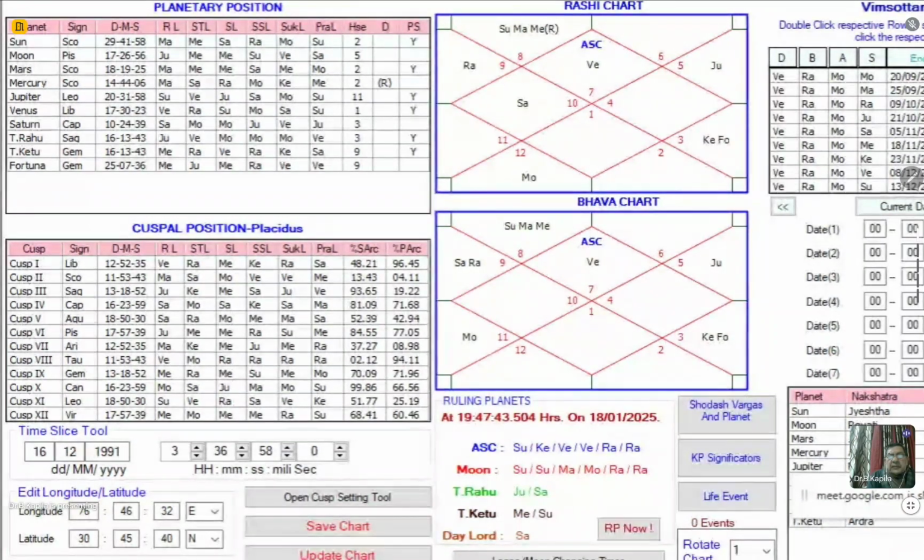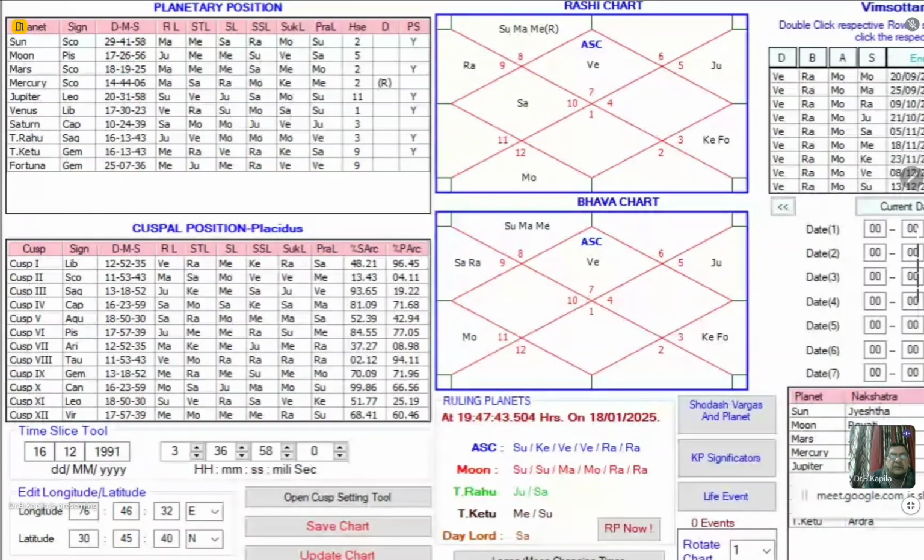I gave him a time period that his marriage is likely, it is possible, in the first or the second week of December, right? First or second week of December in 2024. And the predictions came out to be true. I did not give him the exact time.